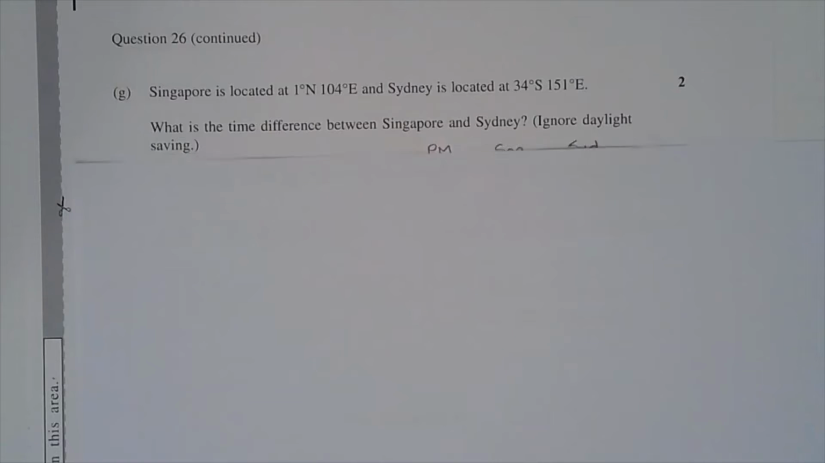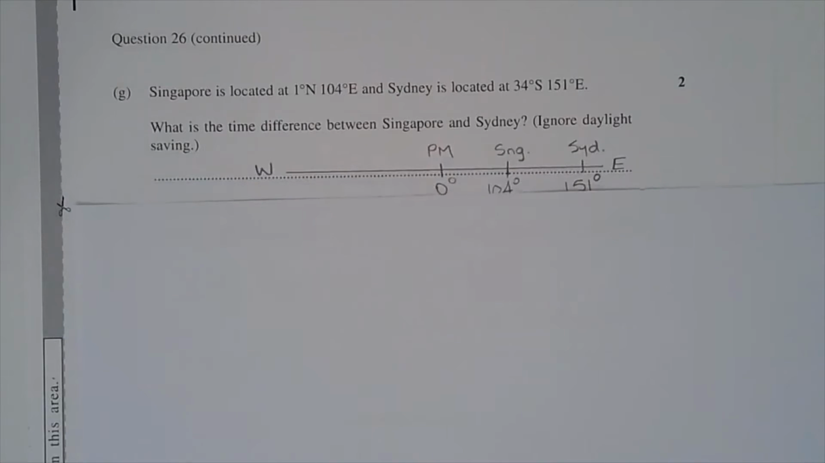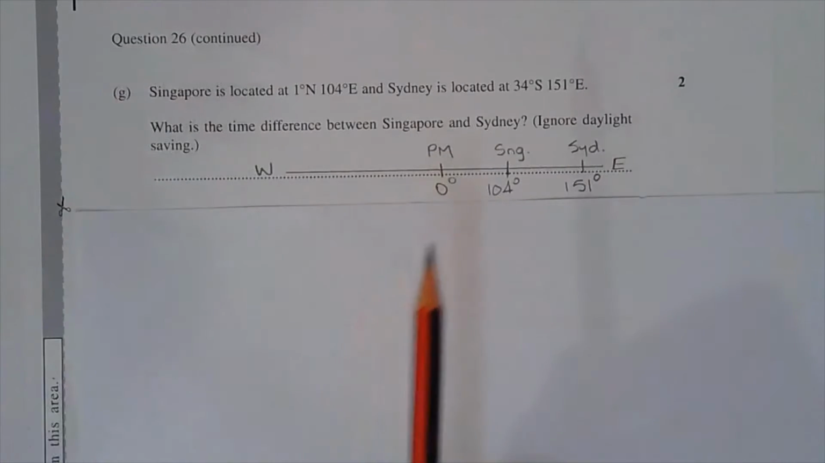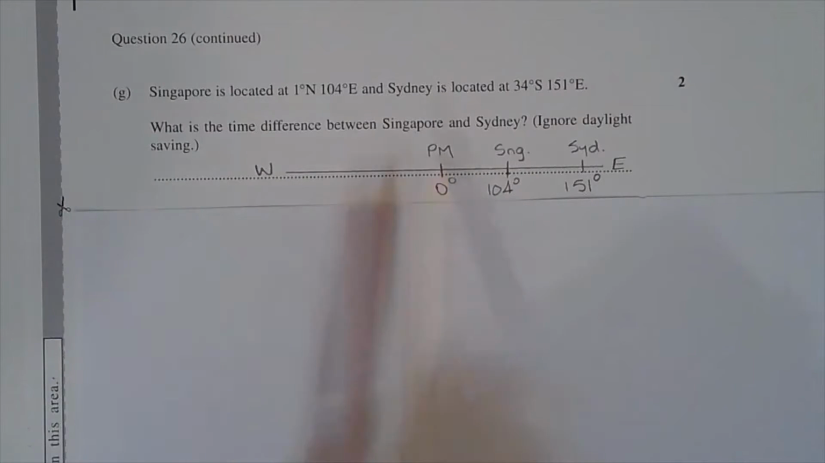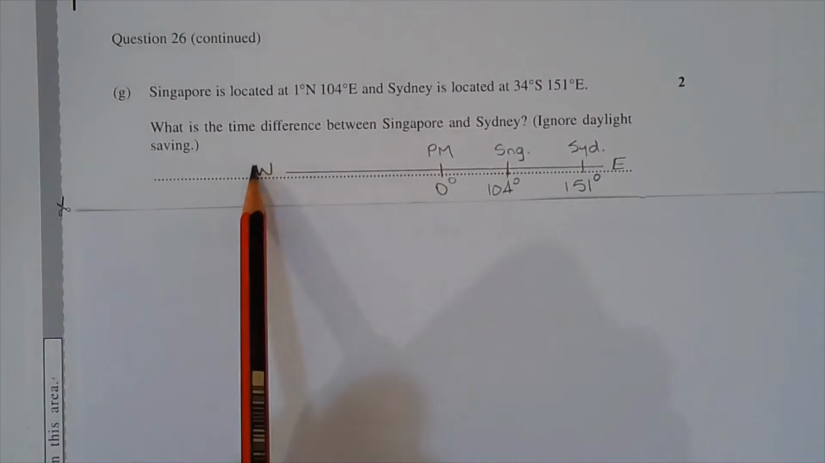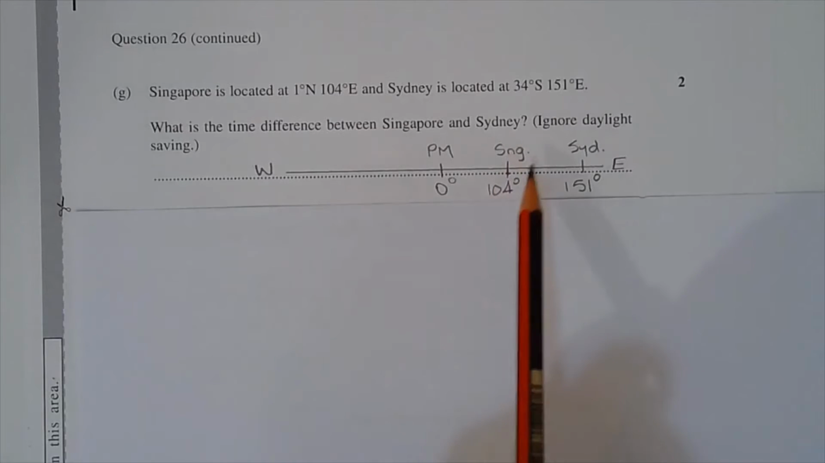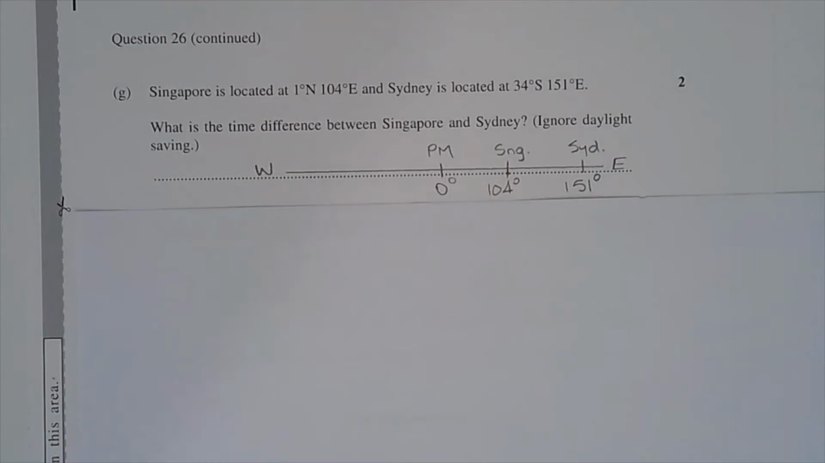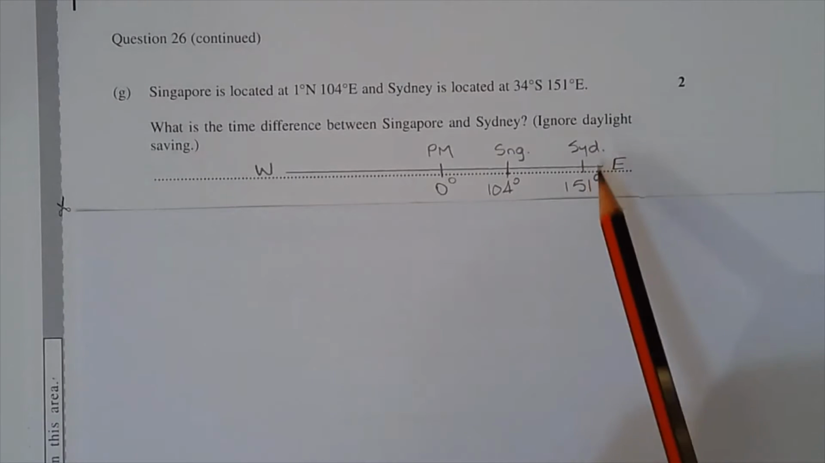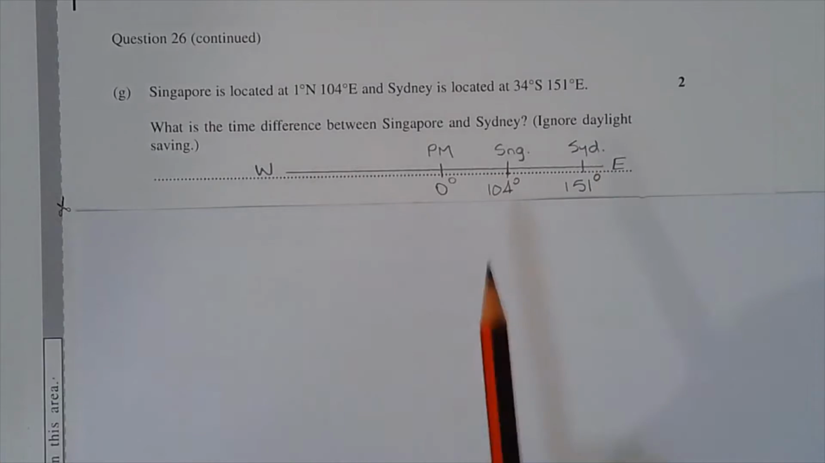So what I like to do is to represent those on a number line. So 0 degrees is the prime meridian. That's west, that's east. So Singapore is at 104 degrees east, so it's not to scale, but it just helps to visualize the difference. Sydney is at 151 degrees east.